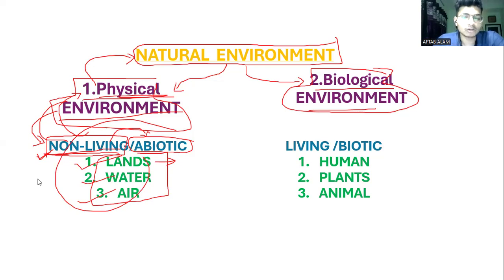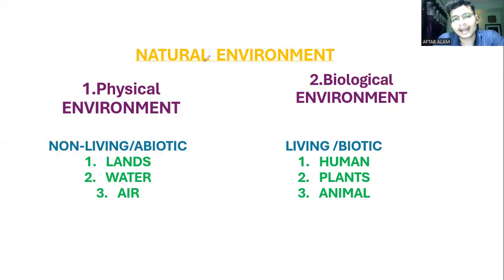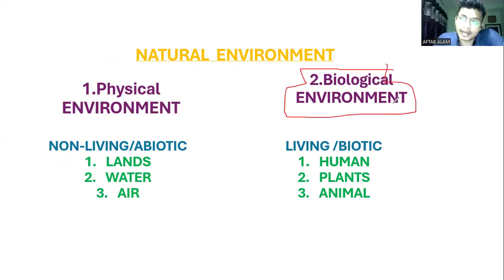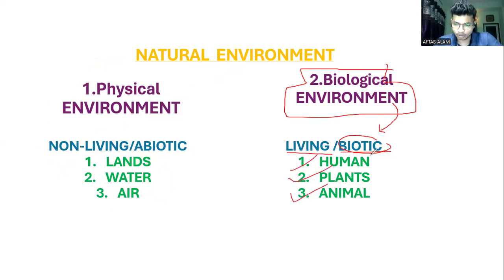environment. Now on the right side, if you observe, the natural environment is also made up of the biological environment. See, the biological environment is also called biotic, or we can say living. That means the biological environment is made up of humans, plants, and animals. If you observe, yes, all these three have life. That means biotic, or we can say living.